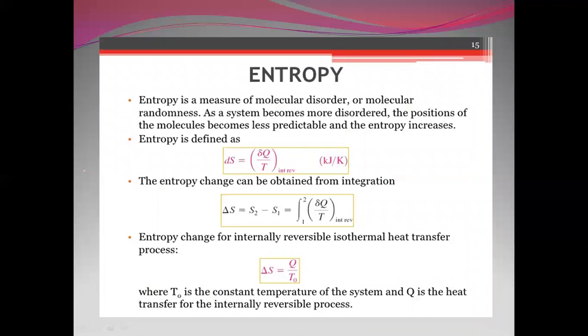Entropy. Entropy is a measure of molecular disorder or molecular randomness. As a system becomes more disordered, the positions of the molecules become less predictable and the entropy increases. Entropy is defined as dS is equal to dq by T, kilojoules per Kelvin. The entropy change can be obtained by integration, so entropy change delta S is equal to q by T. Here, entropy is related to enthalpy.